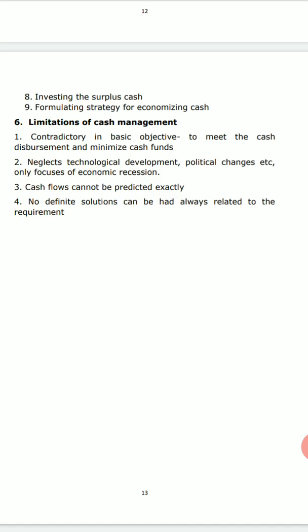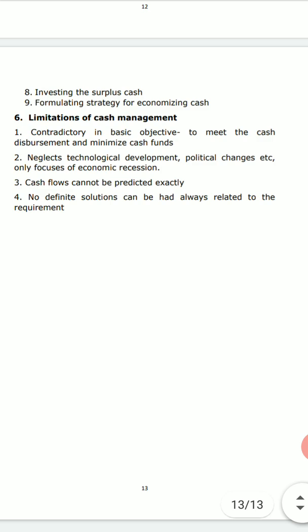So in short, what we are trying to focus on throughout this chapter is that it is very crucial to manage this particular current asset, that is cash, right? And if you maintain that, that becomes the kind of lubricating oil for the smooth running of the businesses.